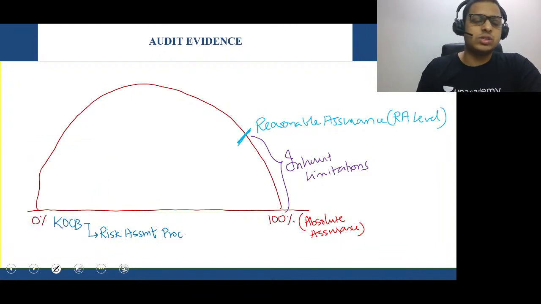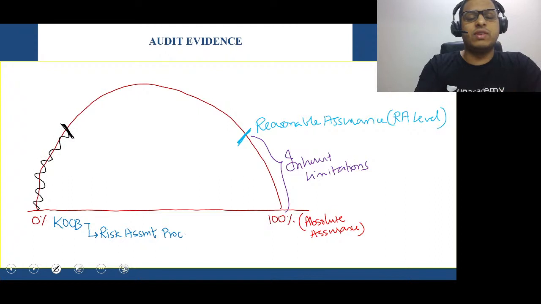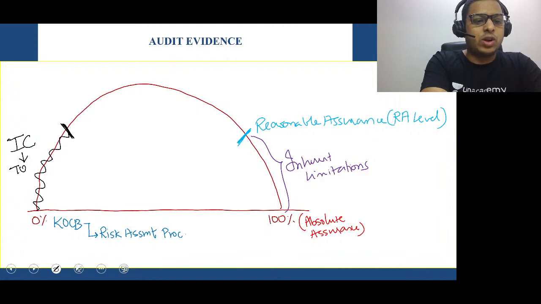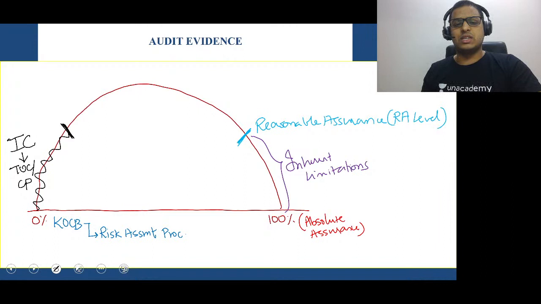Now, sir, after doing KOCB, the auditor will test the controls. The auditor is here testing the controls, testing the controls, and reaching this level. Now, this is what is called test of controls. So basically, the auditor is checking the internal controls here. The checking of the internal controls by the statutory auditor is called test of controls. One more name for that is compliance procedures. Checking the compliances, whether the entity is following all the policies, procedures, regulations or not. So that is your test of controls.